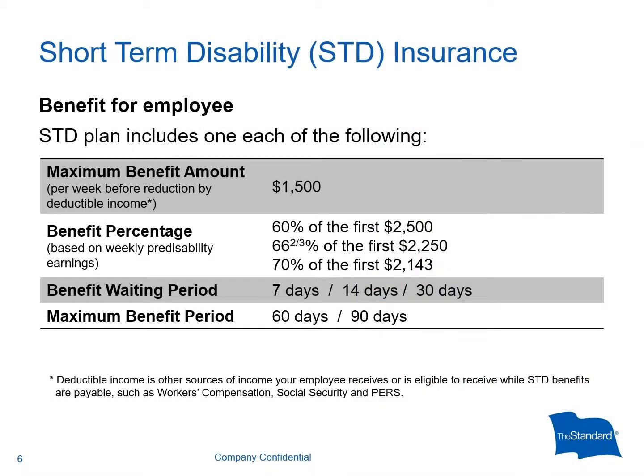You can select from one of the Standard's 31 short-term disability insurance plans to meet your needs and provide a wide range of options to your employees. These details vary according to the plan selected. The maximum benefit amount is the maximum benefit payable on a weekly basis to an employee with a qualifying disability. The benefit percentage is based on a percentage of your employee's weekly pre-disability earnings. The benefit waiting period is the length of time someone must be continuously disabled before benefits begin, and the maximum benefit period is the maximum length of time an employee could be eligible to receive a weekly benefit.